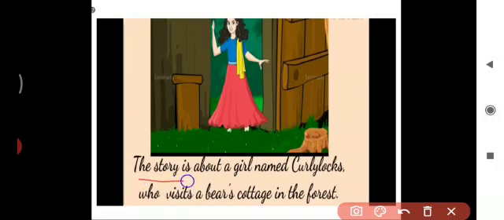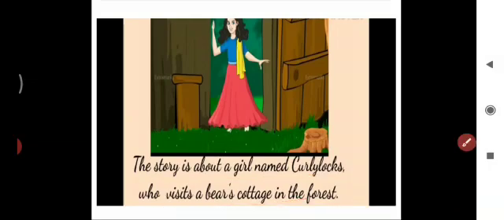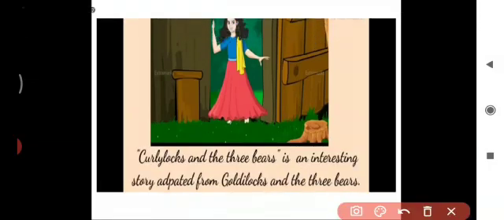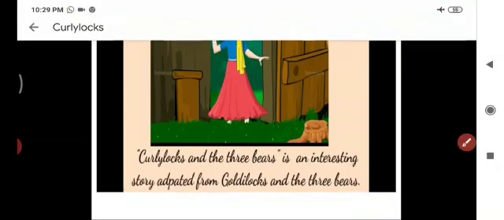Good. So the story is about a girl named Goldilocks who visits a bear's cottage in the forest. The story is an interesting one and it is adapted from Goldilocks and the Three Bears. Okay children, so shall we start with the story?